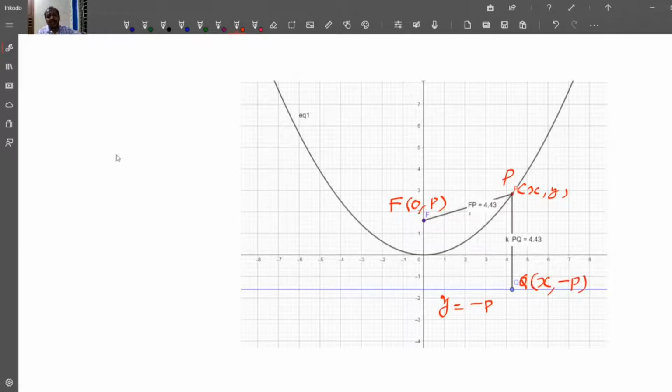By the definition of a parabola, FP is equal to PQ.